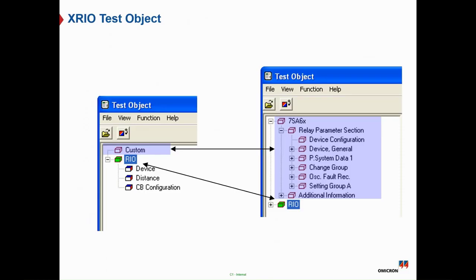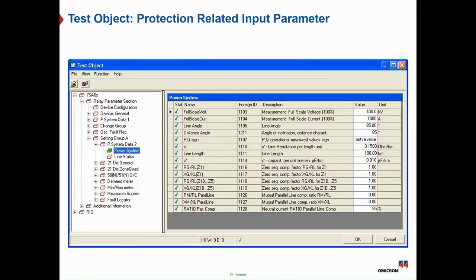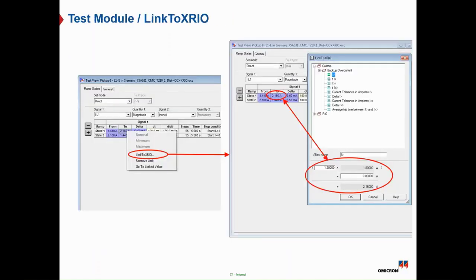As you can see, once you import the relay parameter setting for Siemens 7SA, for example, you will find all the parameter based setting inside the OCC test object, and you can change or modify any kind of parameter. And here is the link between the RIO and XRIO by using the XRIO converter. So this is the protection or the parameter based, which has been imported using the XRIO filter.